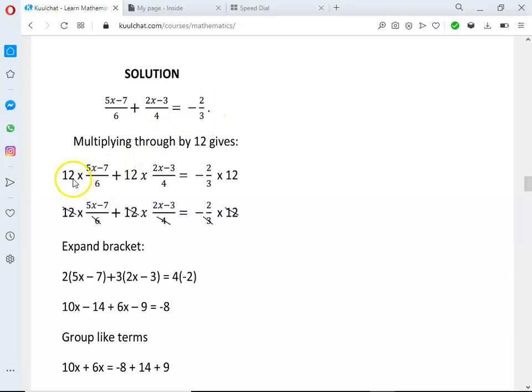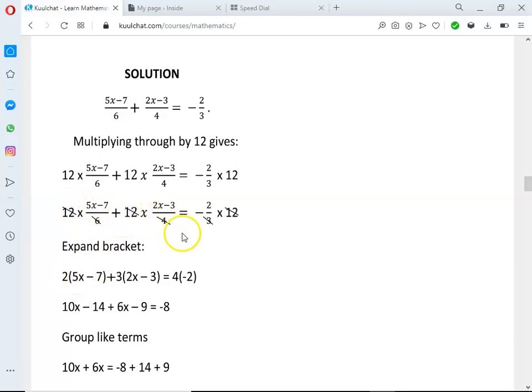Okay, so that's what we've done here. So 12 times the first term plus 12 times the second term equals the third term times 12. Okay, so that's it. So here cancellation will take place. 6 will go into 12 how many times? 2 times. So we get 2 into bracket 5x minus 7. Okay, because we're left with 2, use the 2 to multiply this one. That's what we've done here.